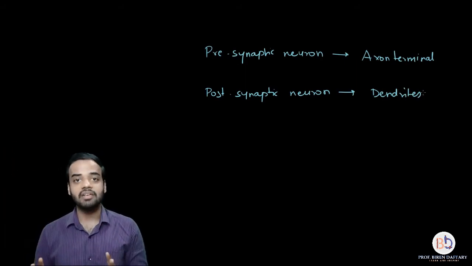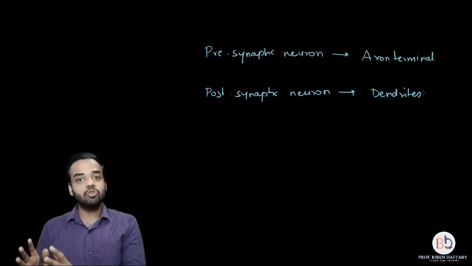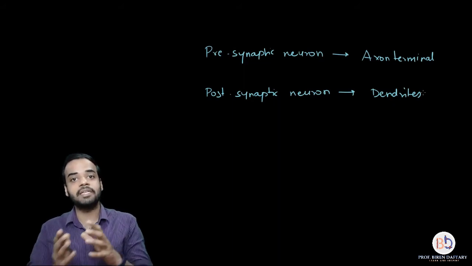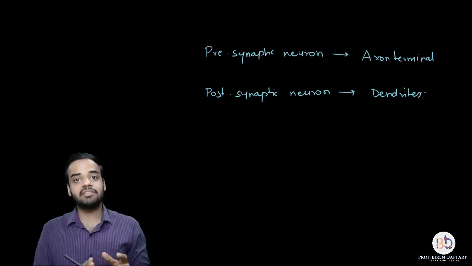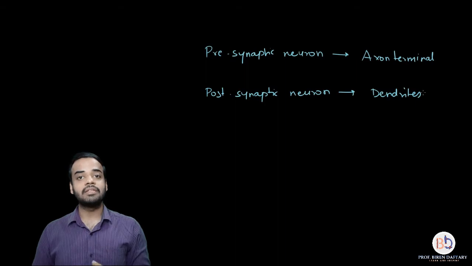I hope this is clear. We are also going to draw a diagram so that it becomes easy. So these two parts become very, very important in a synapse. The axon terminal of the presynaptic neuron, which is the neuron which is going to transmit the impulse, and the dendrites of the postsynaptic neuron, that is the neuron which is going to receive the impulse.